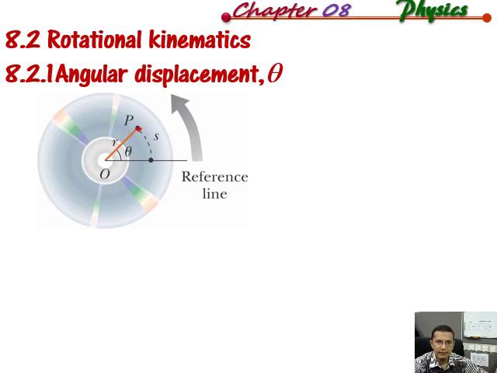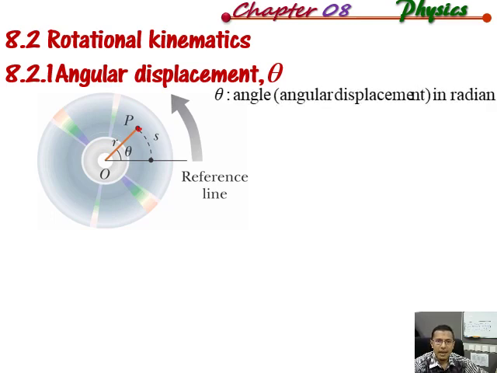If you can see, we have theta here, and we have r. The r here is the distance between the axis of rotation and the location of the point. Some of them like to use the term radius. This theta is the angle turned through after a certain time, and this s we also call the arc length.